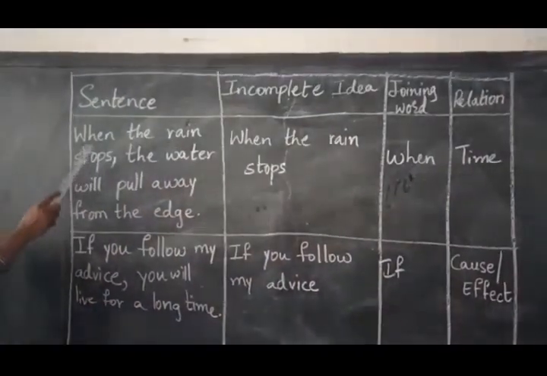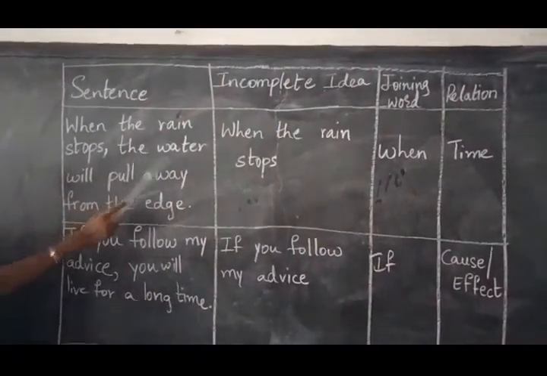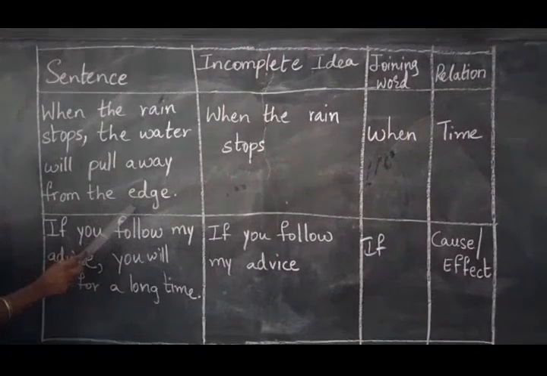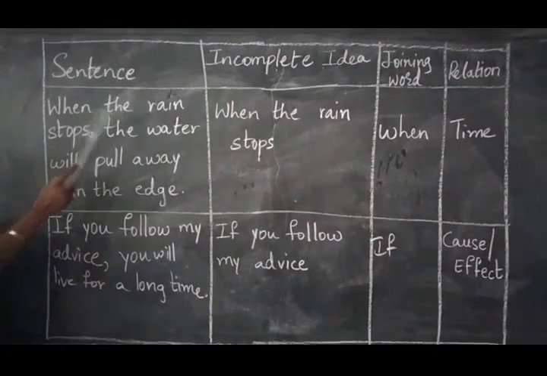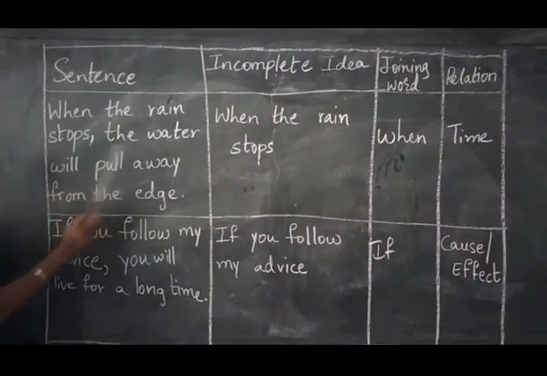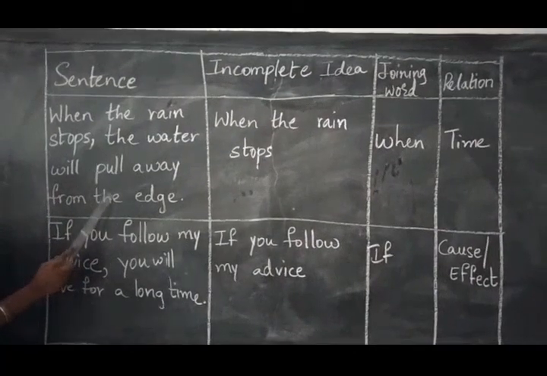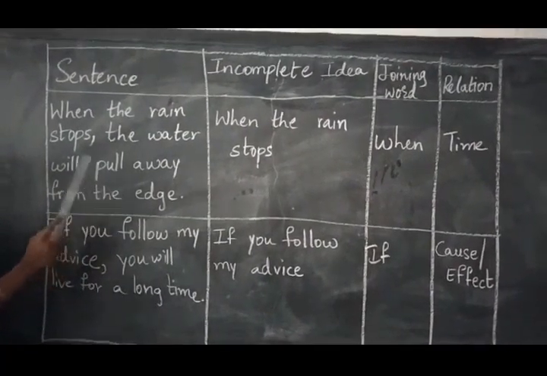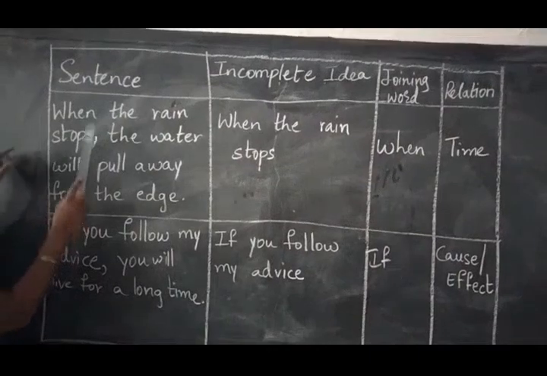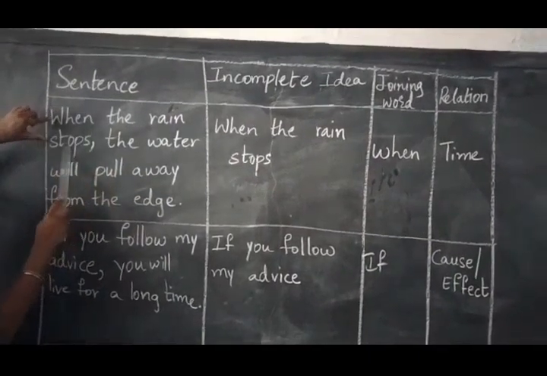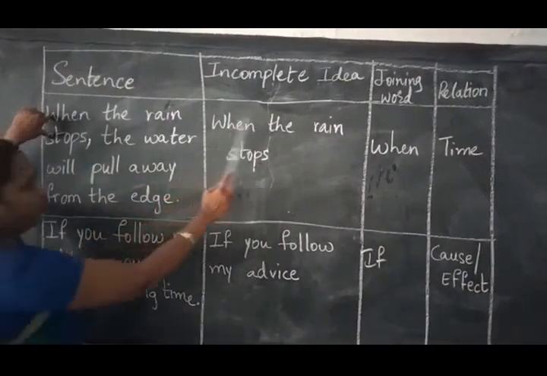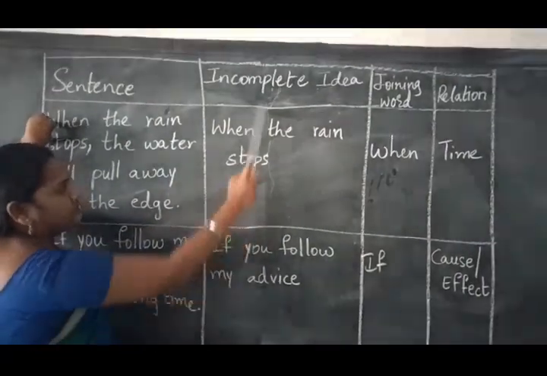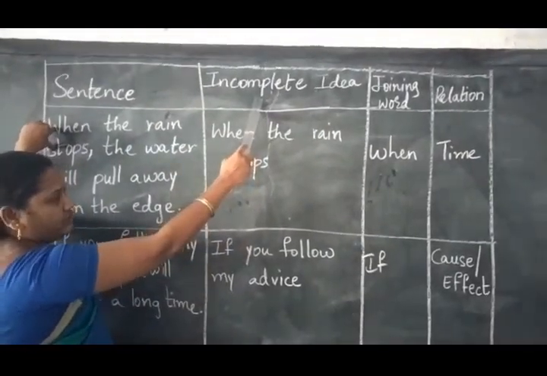Okay. When the rain stops, the water will pull away from the edge. See the sentence, children. When the rain stops, the water will pull away from the edge is the full complete sentence. In this, if I write only when the rain stops, it comes under incomplete idea.